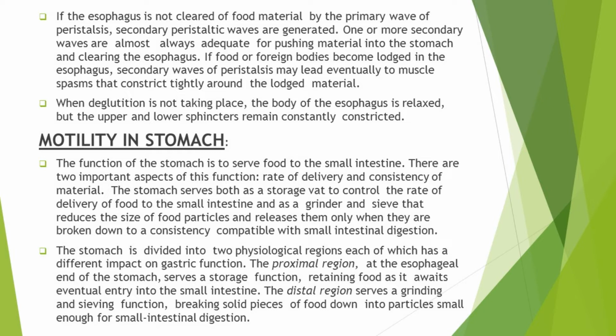Sorry, this constriction occurs to prevent the passage of air through the esophagus, that is, the air that is constantly passing through the pharynx. So when these sphincter muscles are constricted, there will occur no entry of air into the esophagus. Now let's move to the motility in the stomach.